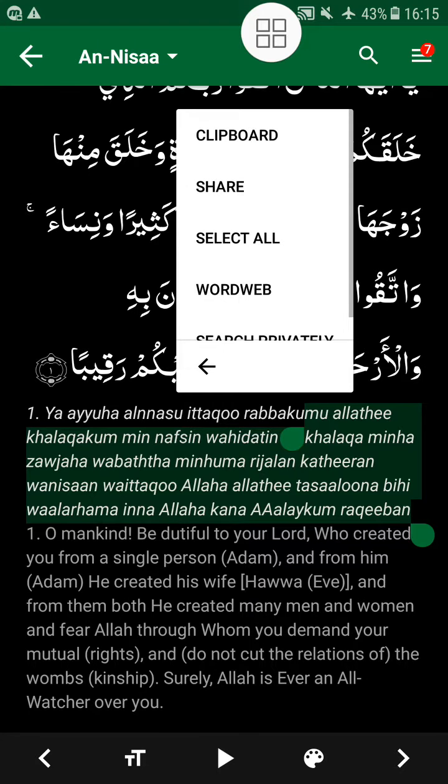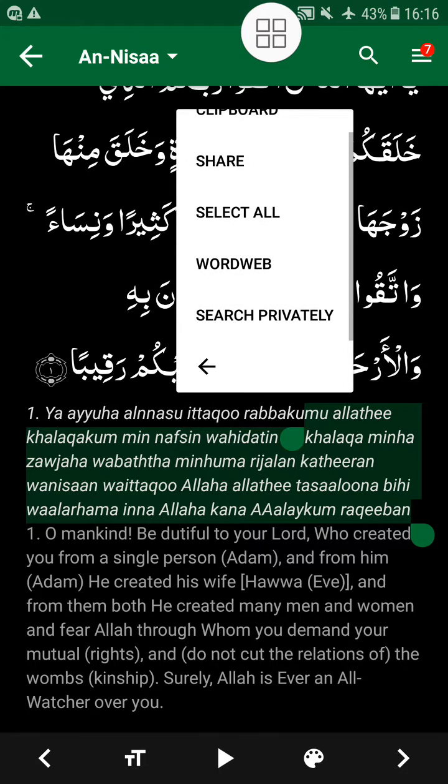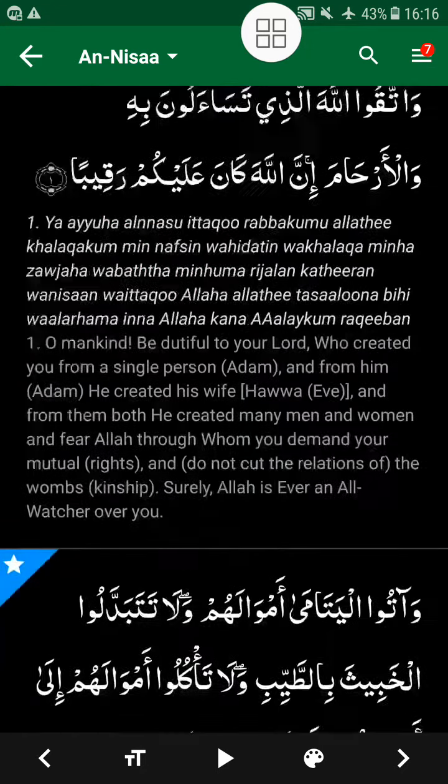You can highlight, you can copy it to your clipboard, you can share this particular portion of the ayah, you can even search the meaning on WordWeb. If you want, you can search privately. If you want, you can select all. So that's pretty cool.